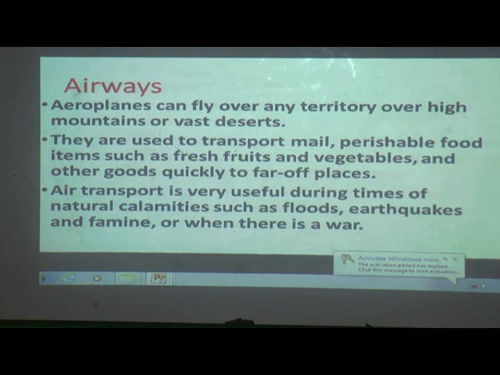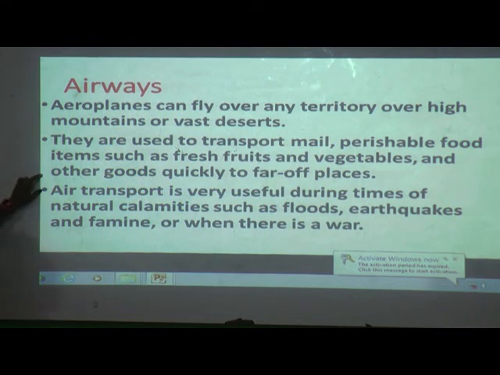Fresh fruits will stay fresh within an hour or within one day only. If we delay, what will happen? It all becomes waste, isn't it? Vegetables also stay fresh within one day, or within an hour or 2 hours. If they are not taken to the other place, they will be wasted.